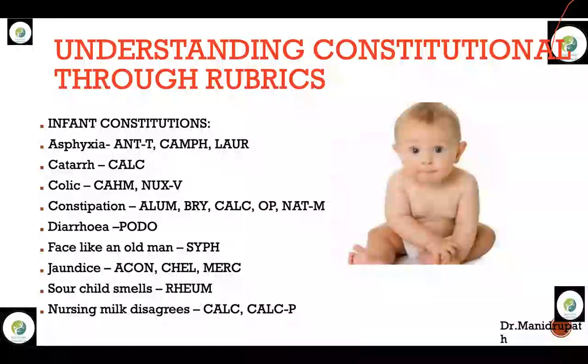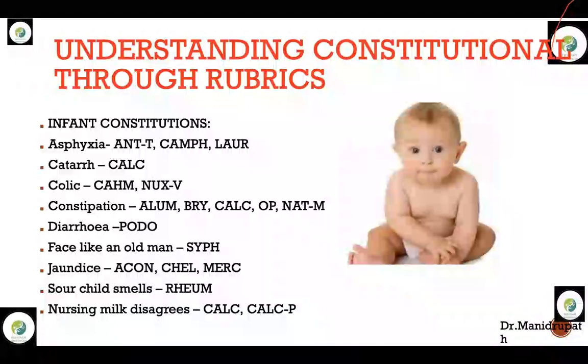If during your examination you find a lot of wheezing, rattling, Antimonium tart will for sure work for the patient. That is the key confirmation. Antimonium tart has that wheezing and rattling. In Camphor, coldness of extremities can be seen. Laurocerasus is more of a constricted kind of remedy, more of heart pathology, more of respiratory.